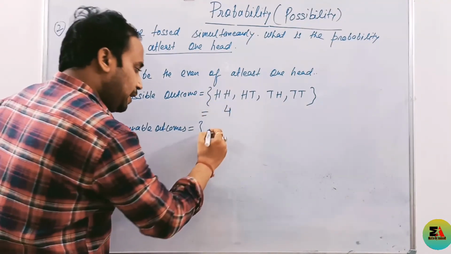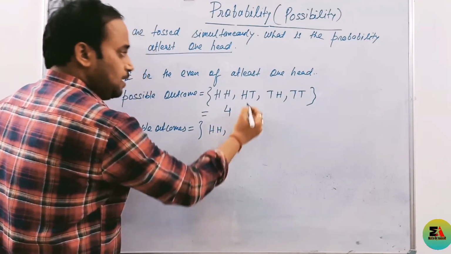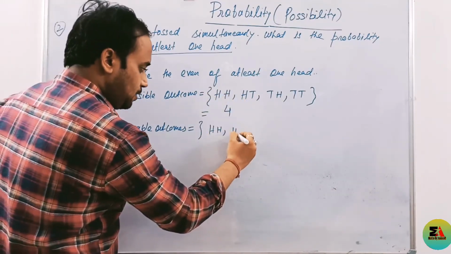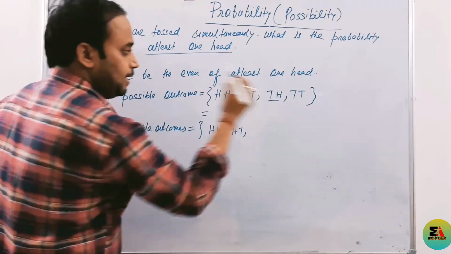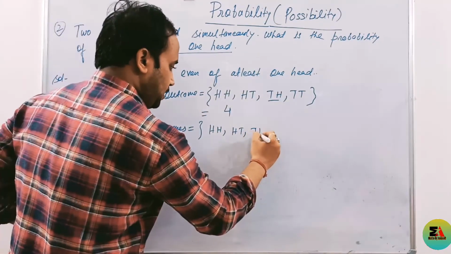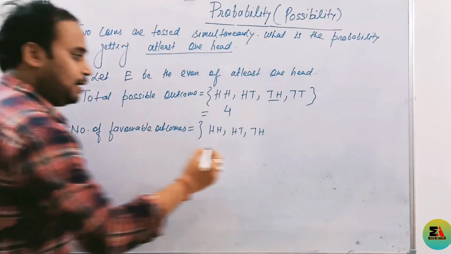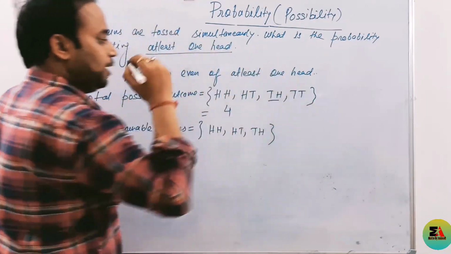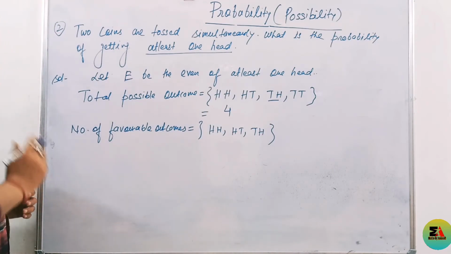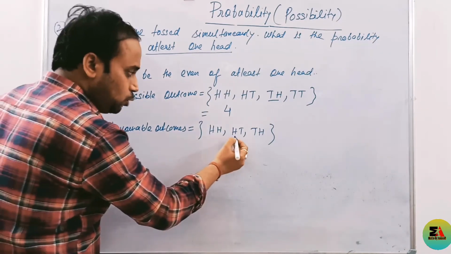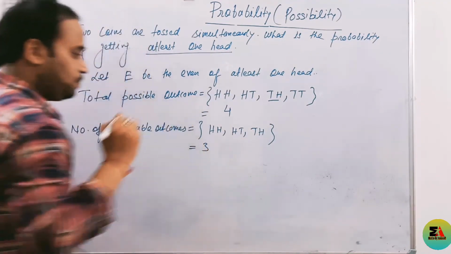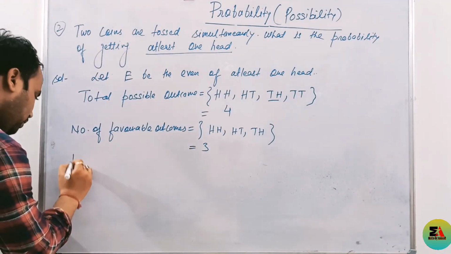This one contains at least one head, this one contains at least one head, and this one also contains at least one head. And see the last one, both are tails. That doesn't contain any head. That's why we have to exclude it. It means the number of favorable outcomes is 1, 2, 3, that is 3. Clear?